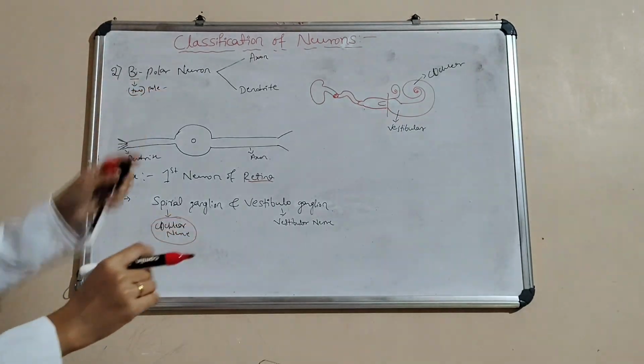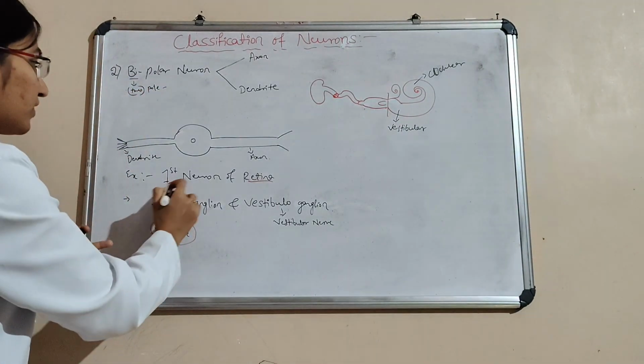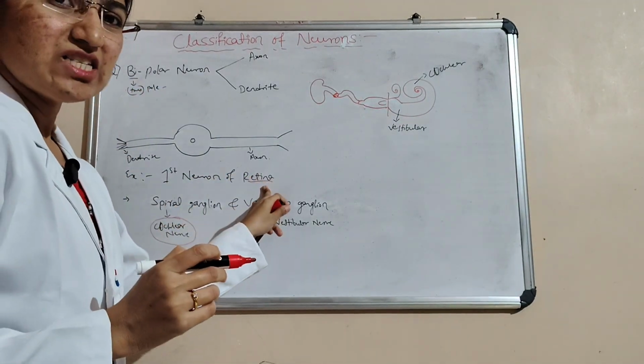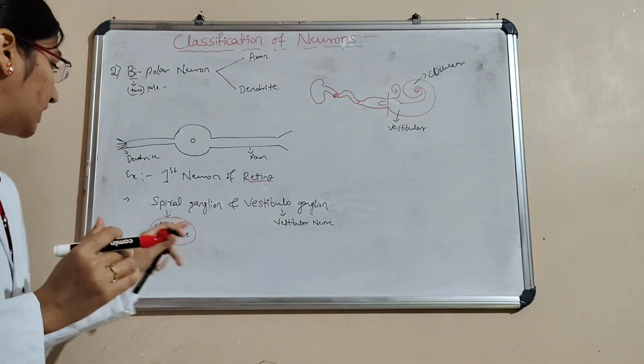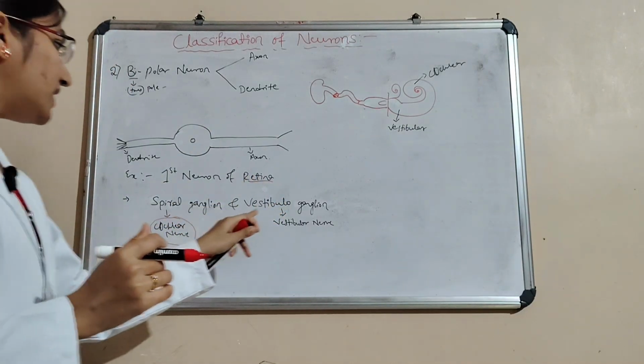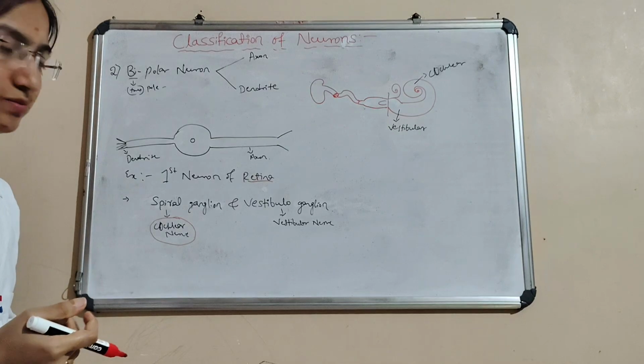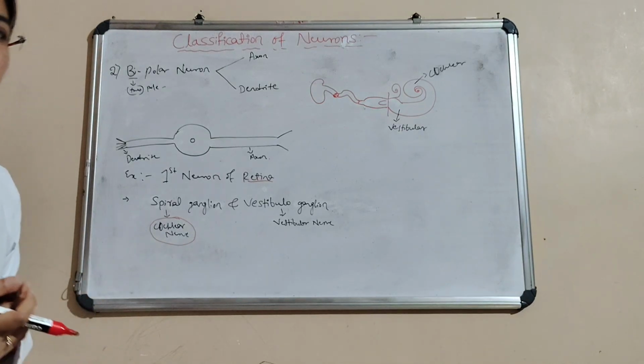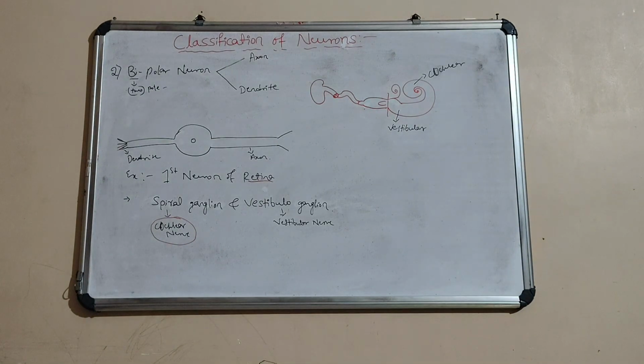Bipolar neuron is present in the first neuron of the retina. The retina is the innermost layer of the eye. And then the spiral ganglion and the vestibular ganglion, that is, the cochlear nerve and the vestibular nerve.